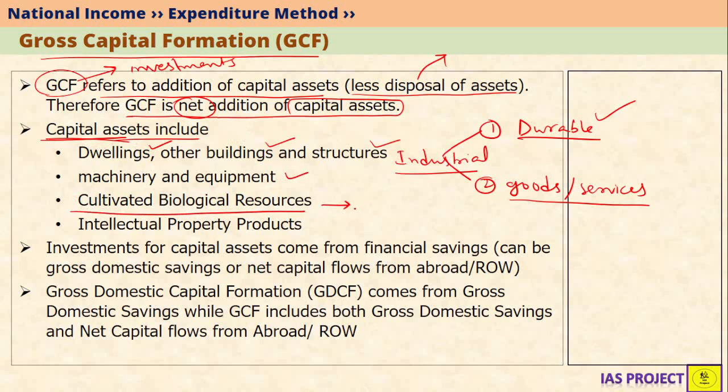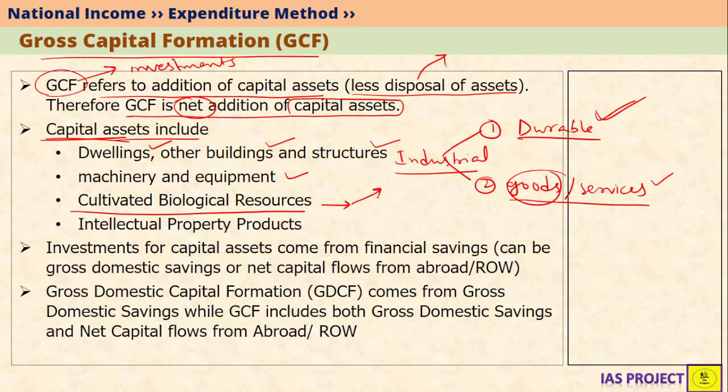For example, mango plants or banana plants or coffee plantation, rubber plantation, teak plantation. All these are cultivated biological resources. For example, if you have a mango plant, you will get fruits for many years. So it is a durable asset as well as it is used in production of mangoes, that is goods. So mango tree or a mango farm is nothing but a capital asset.